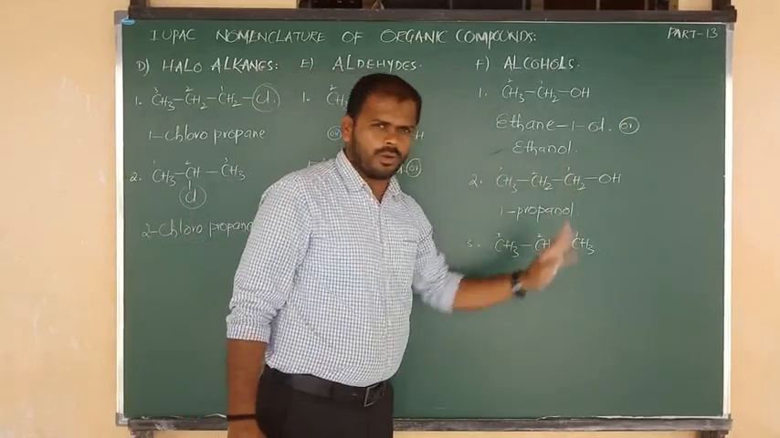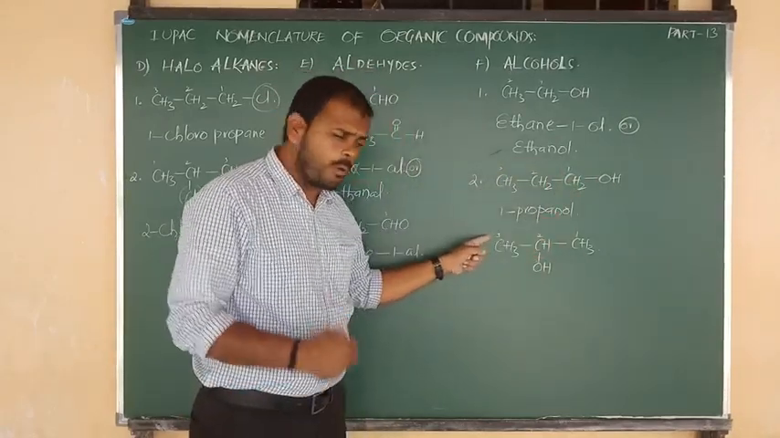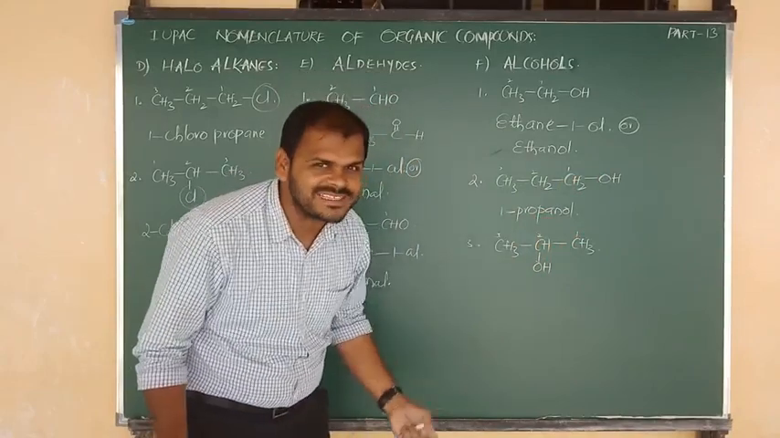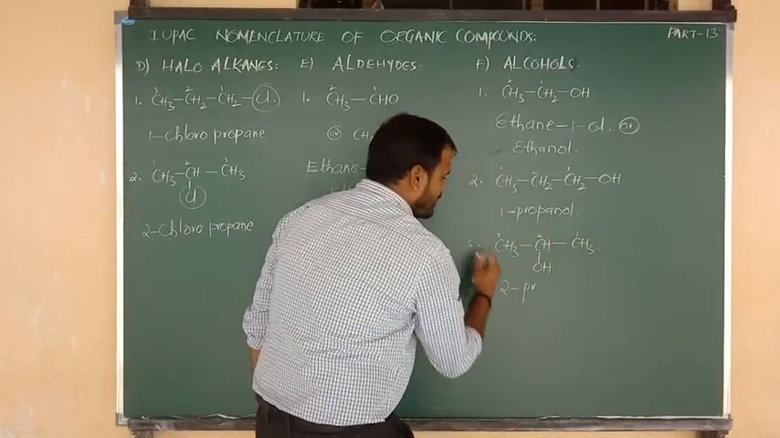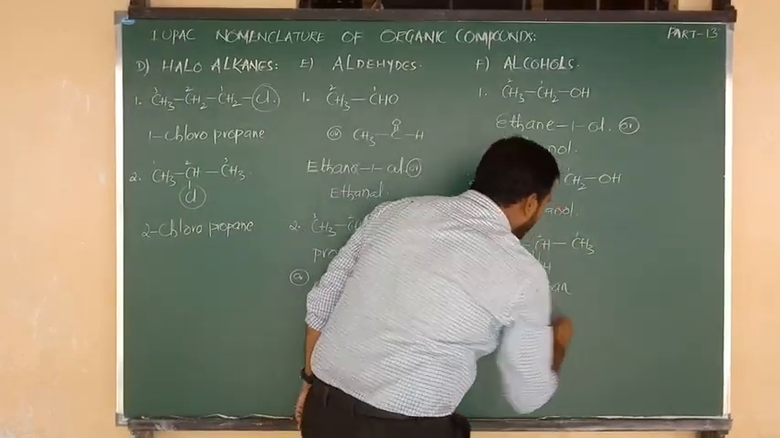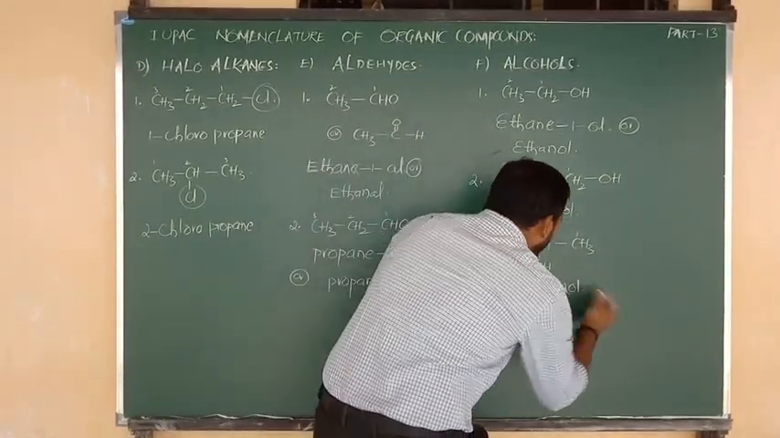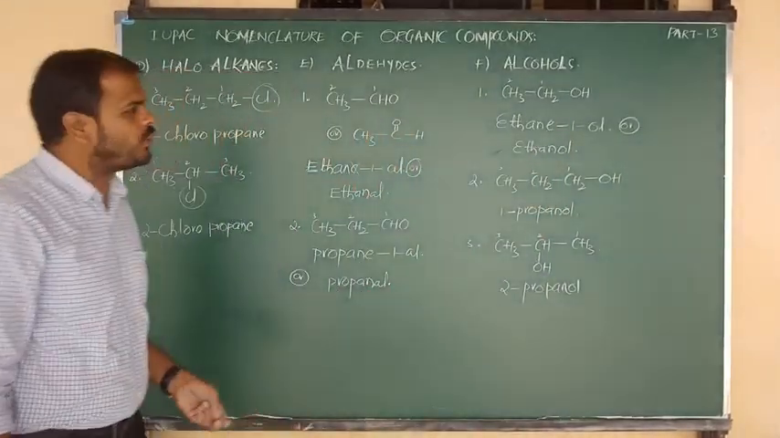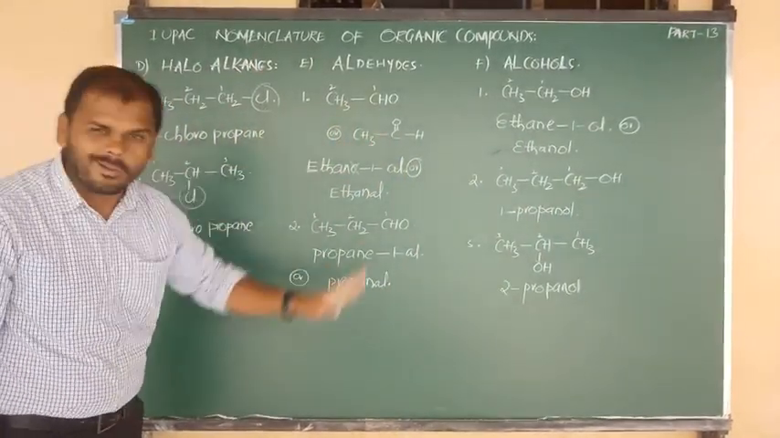Propane 1 ol, or we can say 1 propanol. 3 carbons means the same thing: propane 2 ol, or 2 propanol. 3 carbons means we have to say prop. All have single bonds, so ane. Ol is present on 2, so 2 propanol, or propane 2 ol. In that way we have to write the nomenclature for aldehydes and alcohols.